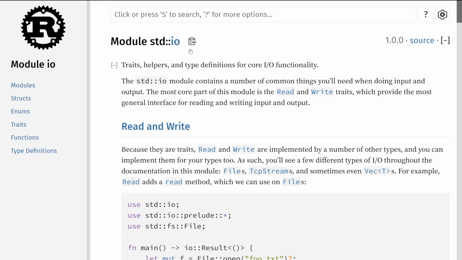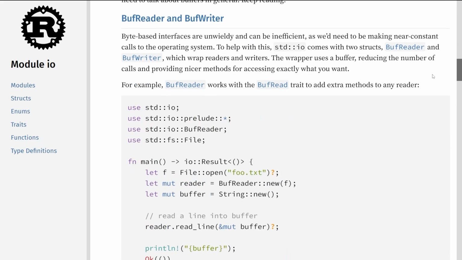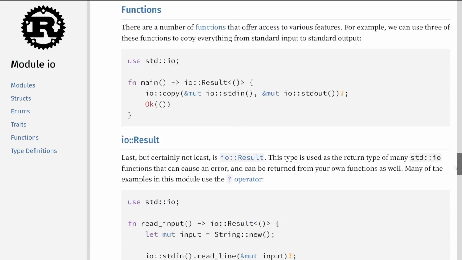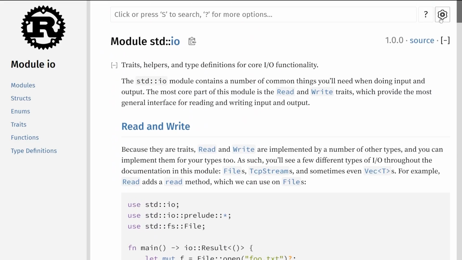We can come here and look at this module, standard input output. You can see what it says. Okay, hey, what is this? Well, this is everything you'll need for doing input and output, including read and write, and then it gives you examples. So it starts with read and write because that's the most common, but it has other examples within here, and you can actually scroll down and see all the fun stuff that it can do and the documentation included with it. For now, we are doing input, right? We're going to take some input, user input, and we're going to need this functionality. So we're going to import this. And that's why I'm showing you this.